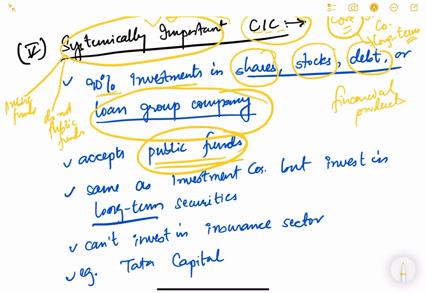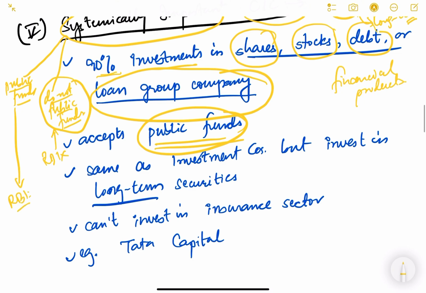Now, systemically important core investment companies are two types. Those that access public funds, and those that do not access public funds. So the companies which do not access public funds are not regulated by RBI. Okay, RBI doesn't regulate this. But companies which are accessing public funds are regulated by RBI. Okay, so their asset size can be less than 100 crore. So any company whose asset size is less than 100 crore, they are regulated by RBI. And if the asset size is more than or equal to 100 crore and they are having access to public funds, then they are regulated by RBI. This is important, very, very important.